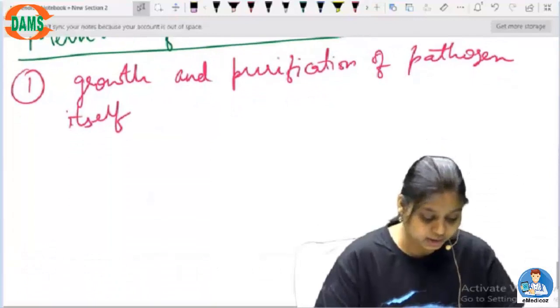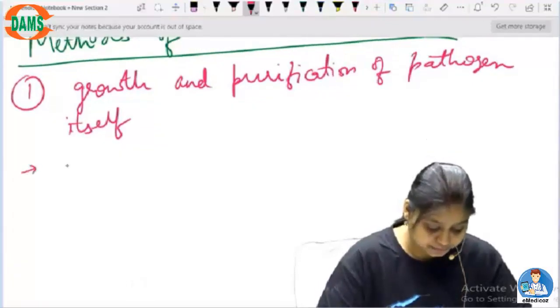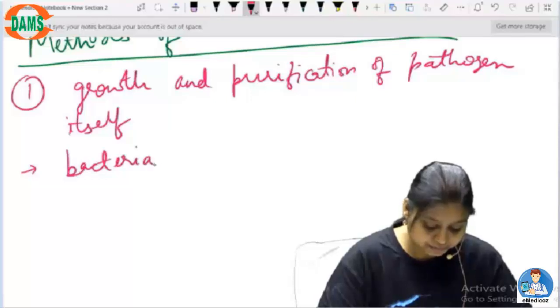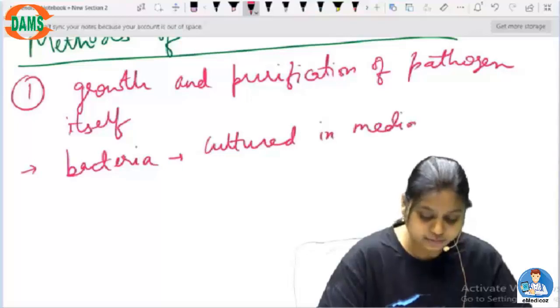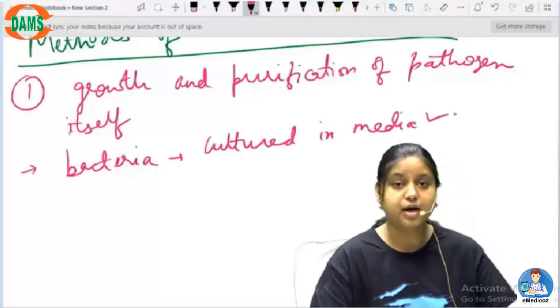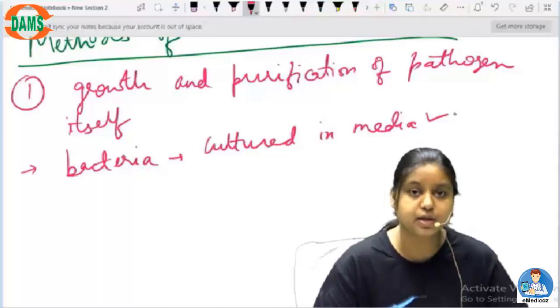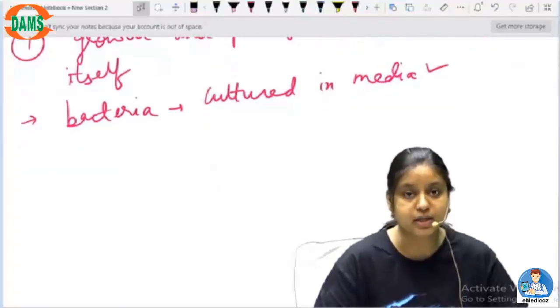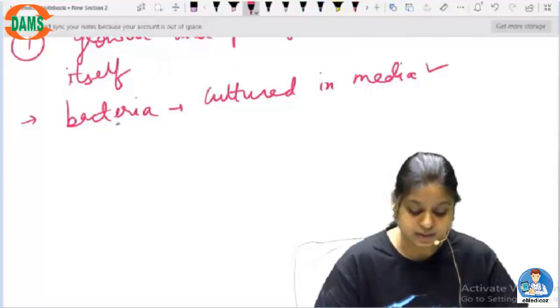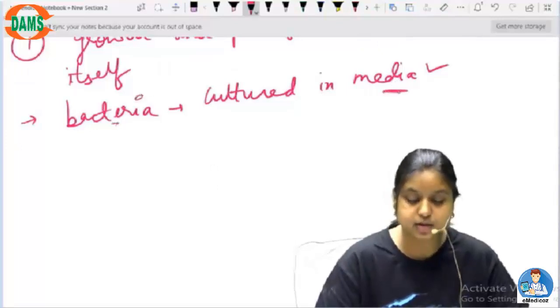So what did I tell you? Bacteria can be cultured in media. I have also told you in the fermentation part what a nutrient media and a growth media is for bacteria, and a particular bacteria can be grown in its particular media.